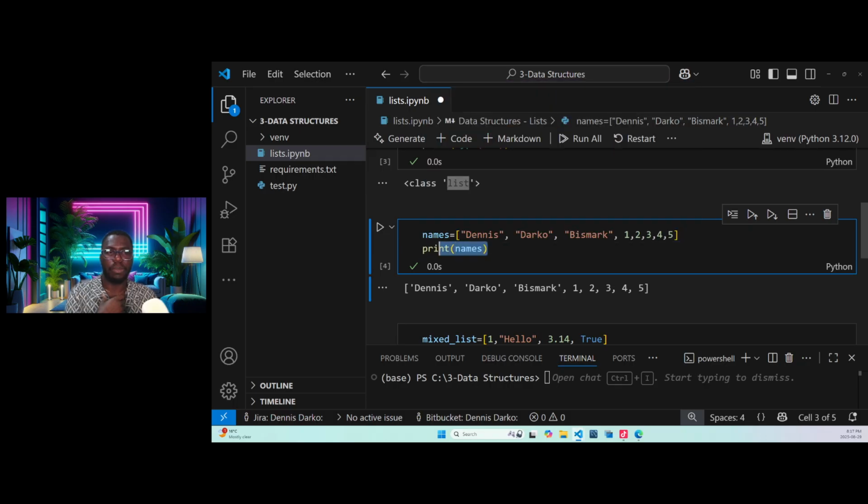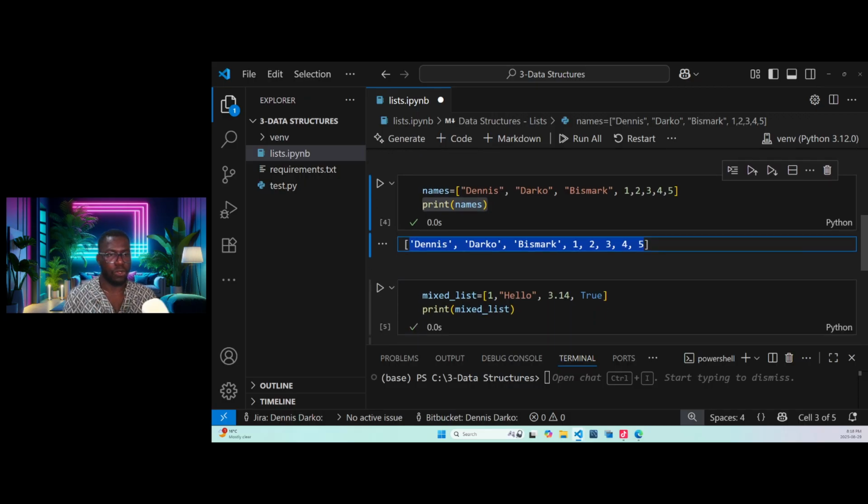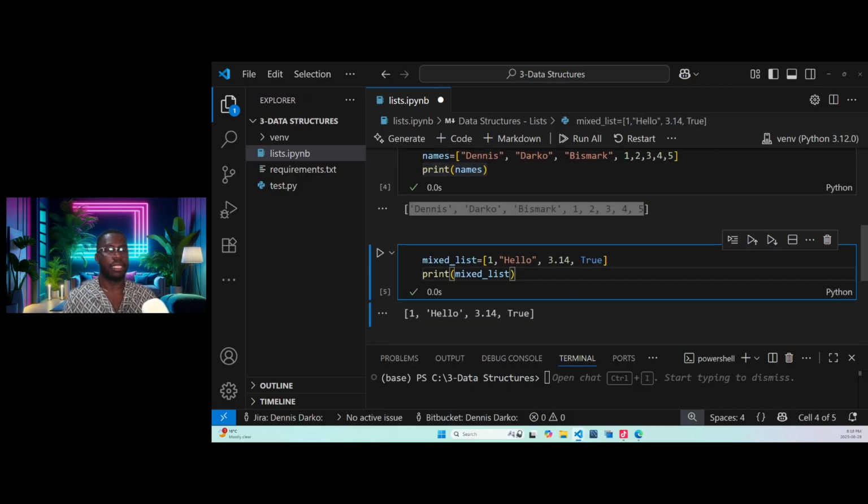And that is how we create a list, and we can add elements of different data types to it.